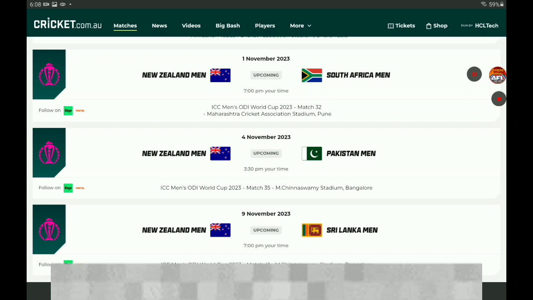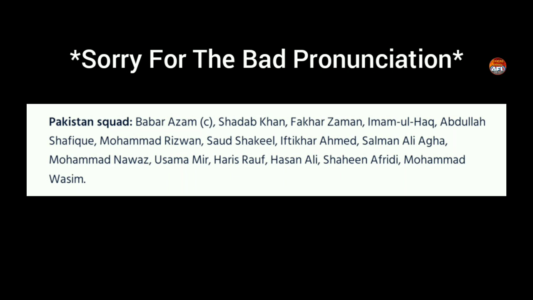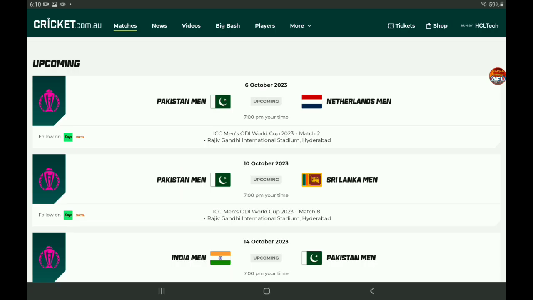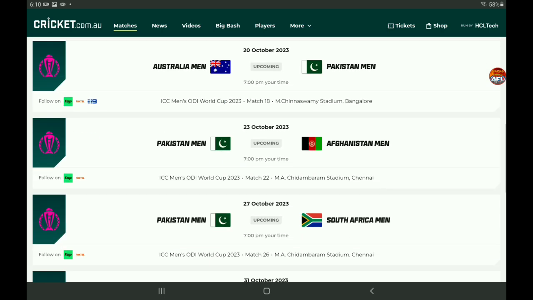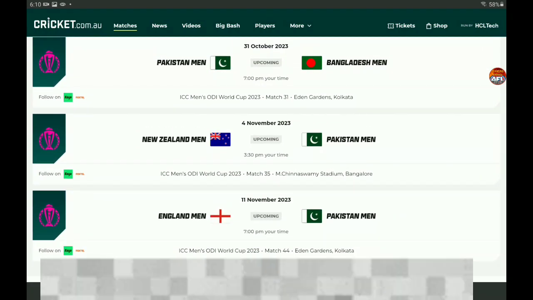Now to Pakistan, their squad goes as follows: Babar Azam, Shadab Khan, Fakhar Zaman, Imam-ul-Haq, Abdullah Shafique, Rizwan, Saud Shakeel, Iftikhar Ahmed, Salman Ali Agha, Mohammad Nawaz, Usama Mir, Haris Rauf, Hasan Ali, Shaheen Afridi, and Mohammad Wasim. So for Pakistan, their opener is up against the Netherlands, then Sri Lanka, India, Australia, Afghanistan, South Africa, Bangladesh, New Zealand, England, and that is their fixture list.